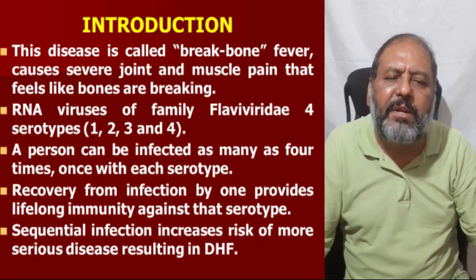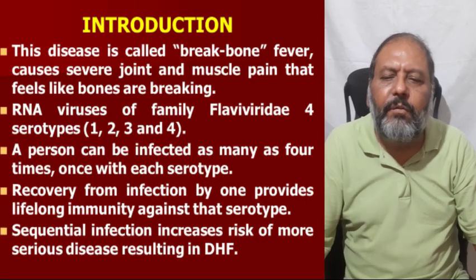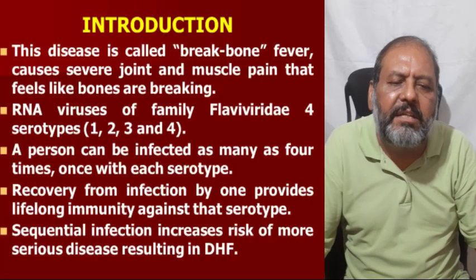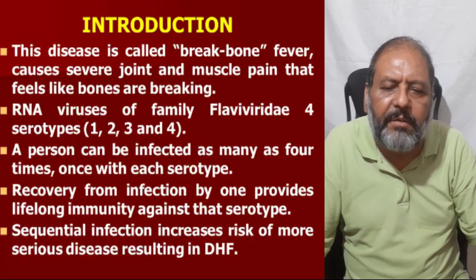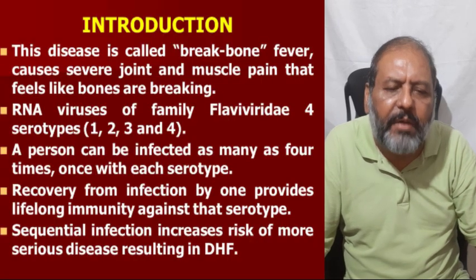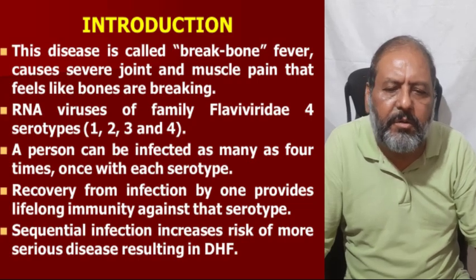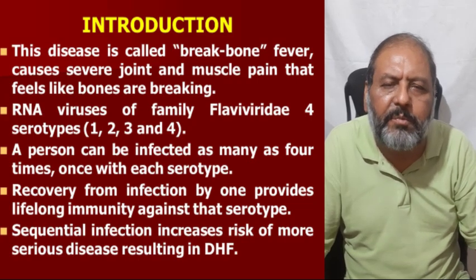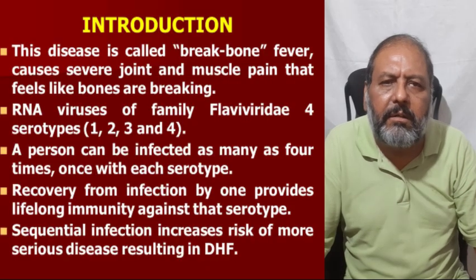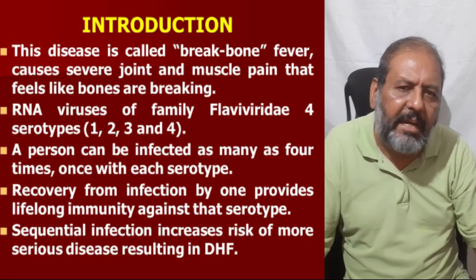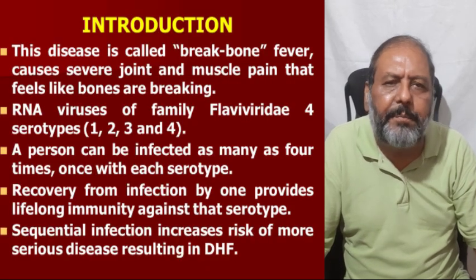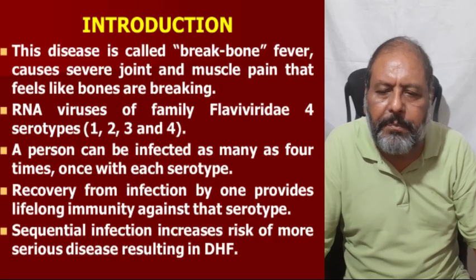A person can be infected as many as 4 times, once with each serotype, but recovery from infection by one serotype provides lifelong immunity against that serotype only, like serotype 1, but still a person can be infected by serotypes 2, 3 and 4.